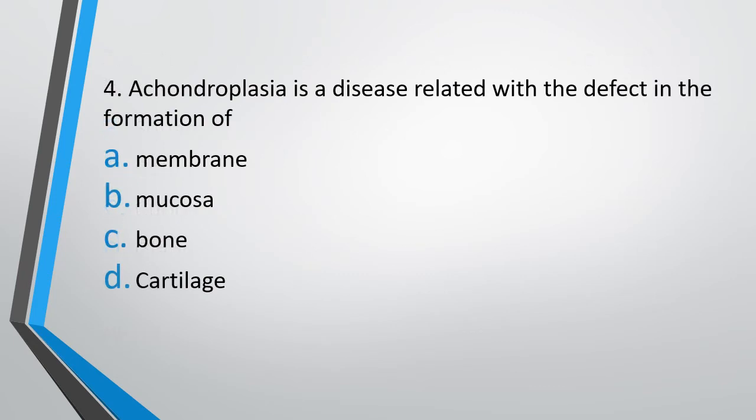Question number 4. Achondroplasia is a disease related with the defect in formation of membrane, mucosa, bone, cartilage. Achondroplasia. Correct answer is option D, that is cartilage.